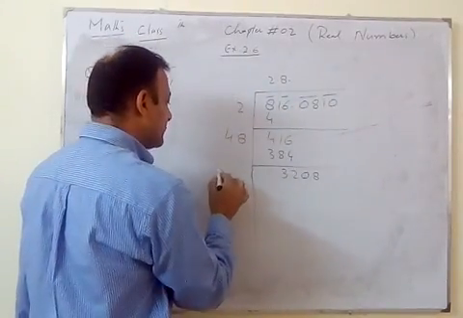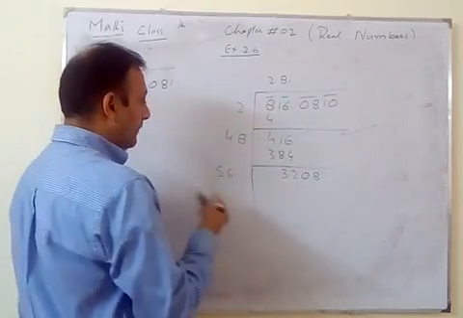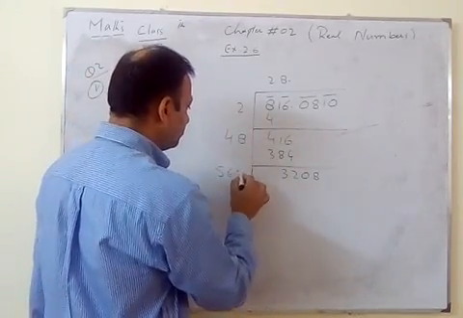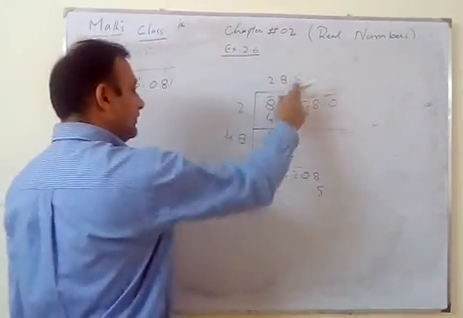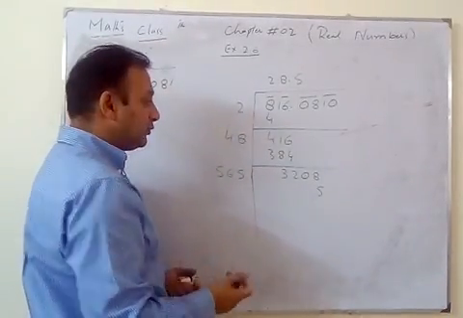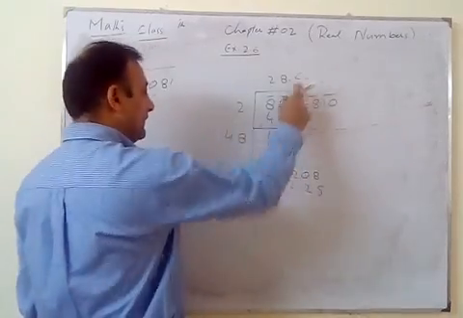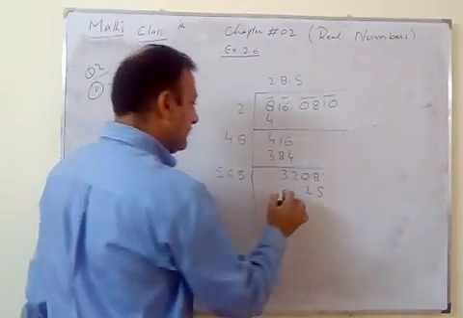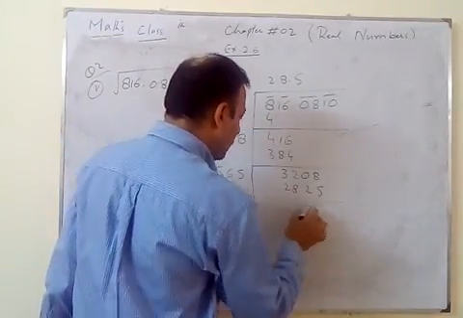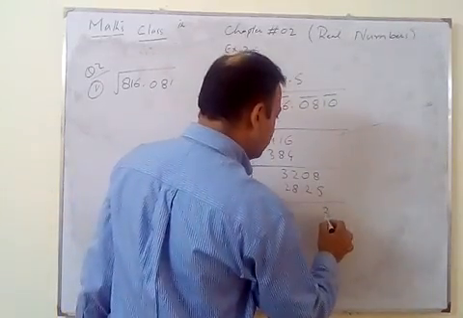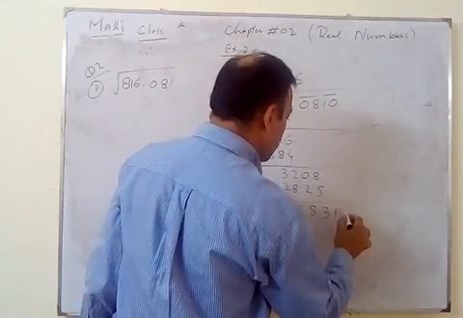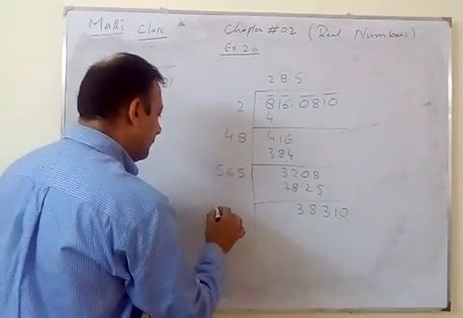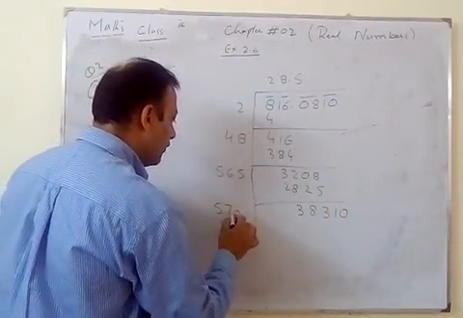So we have 56 by 5. 5 5 is a 25, 2 carry. 5 6 are 30, is 30 and 2 32, 3 carry, 25 and 3 28 by 3 8 3 and this 1 0. Make it double, so 5 7 0.